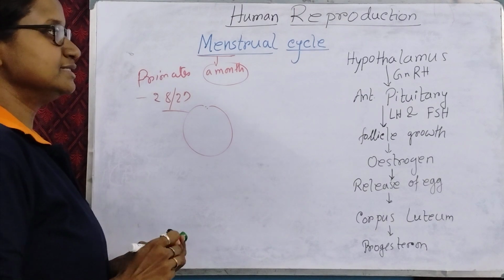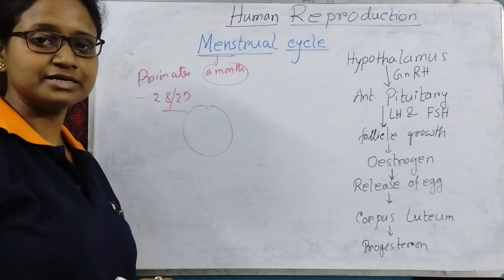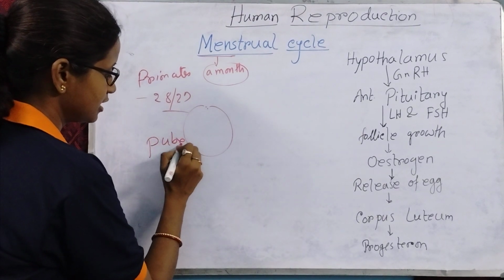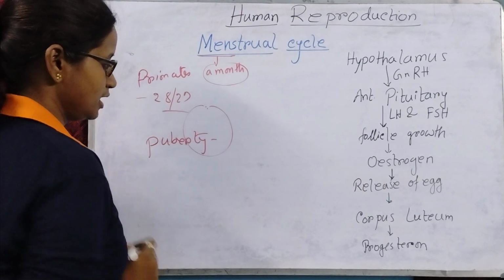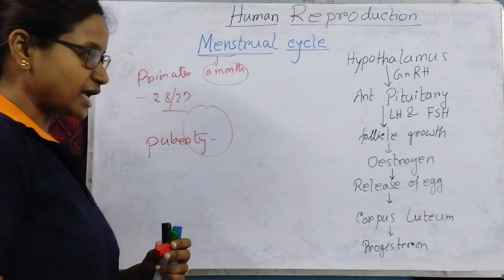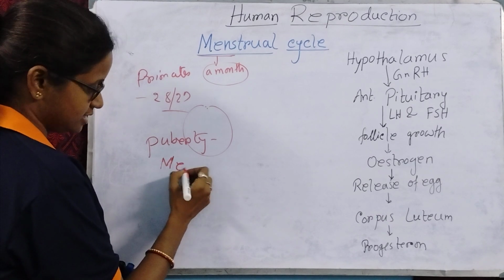This cycle actually starts in females at the age of puberty. When puberty comes, the cycle starts first, and that phase is called menarche.